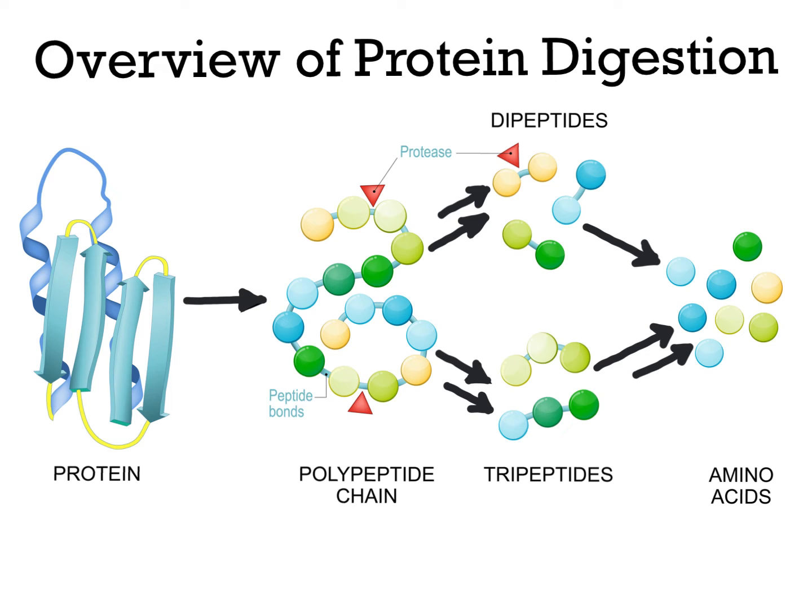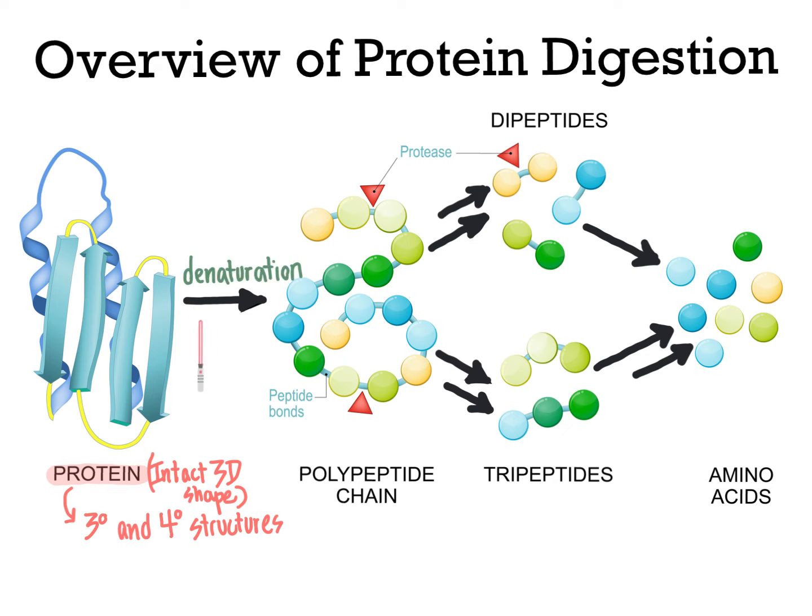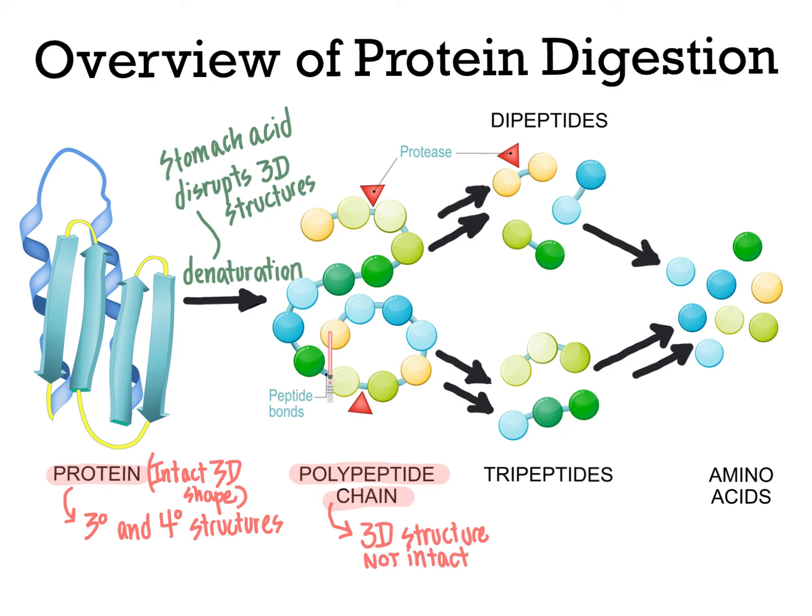The digestion of proteins starts with intact three-dimensional structures, that is, the tertiary and quaternary structures of the protein that are ingested in our food sources. Through the process known as denaturation, which we covered in the last video, these protein three-dimensional structures are subjected to the acidic environment of the stomach, and that acidic environment enables the protein three-dimensional structure to be disrupted, resulting in the formation of just a disorganized polypeptide chain.